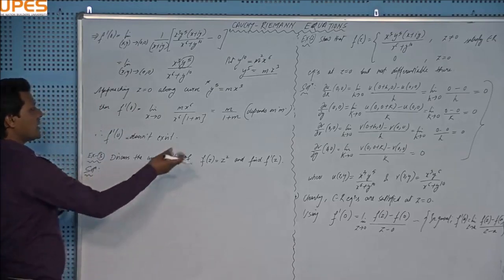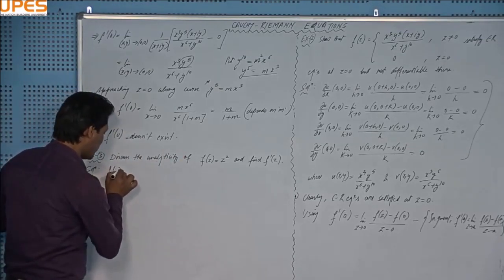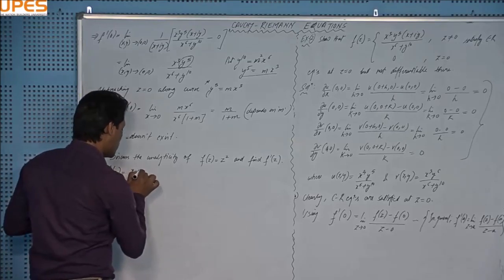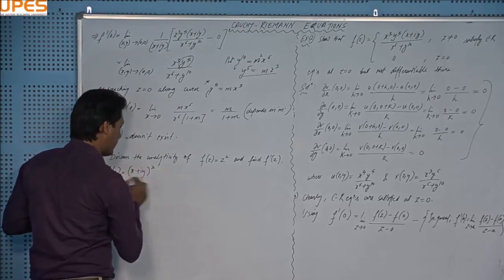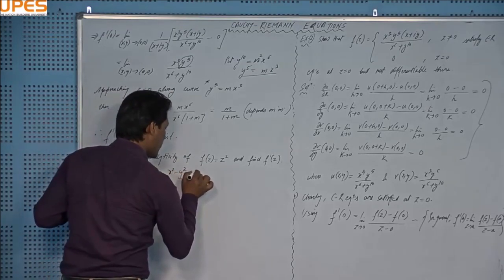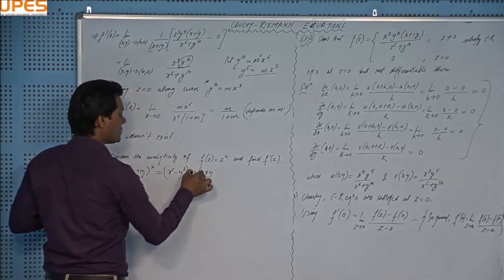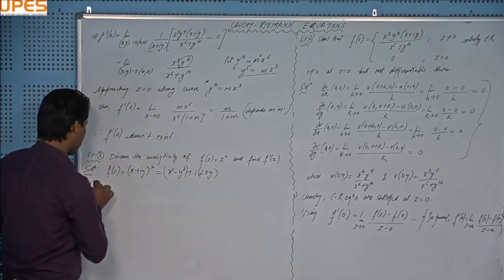But I will use the CR equations this time, breaking the function into real and imaginary parts, (x plus iy) whole square, right? Then I will open the square, I will be getting x square minus y square plus i times 2xy, and you can see that this is the real part, this is the imaginary part, right?